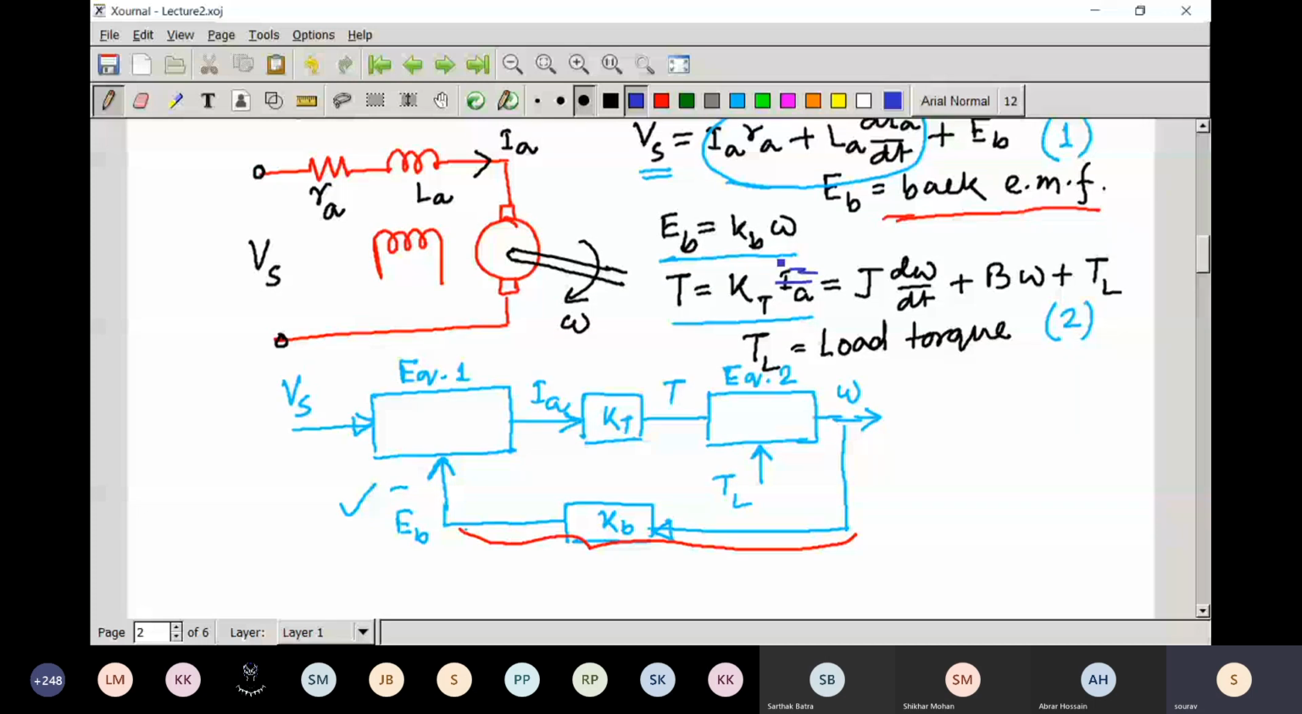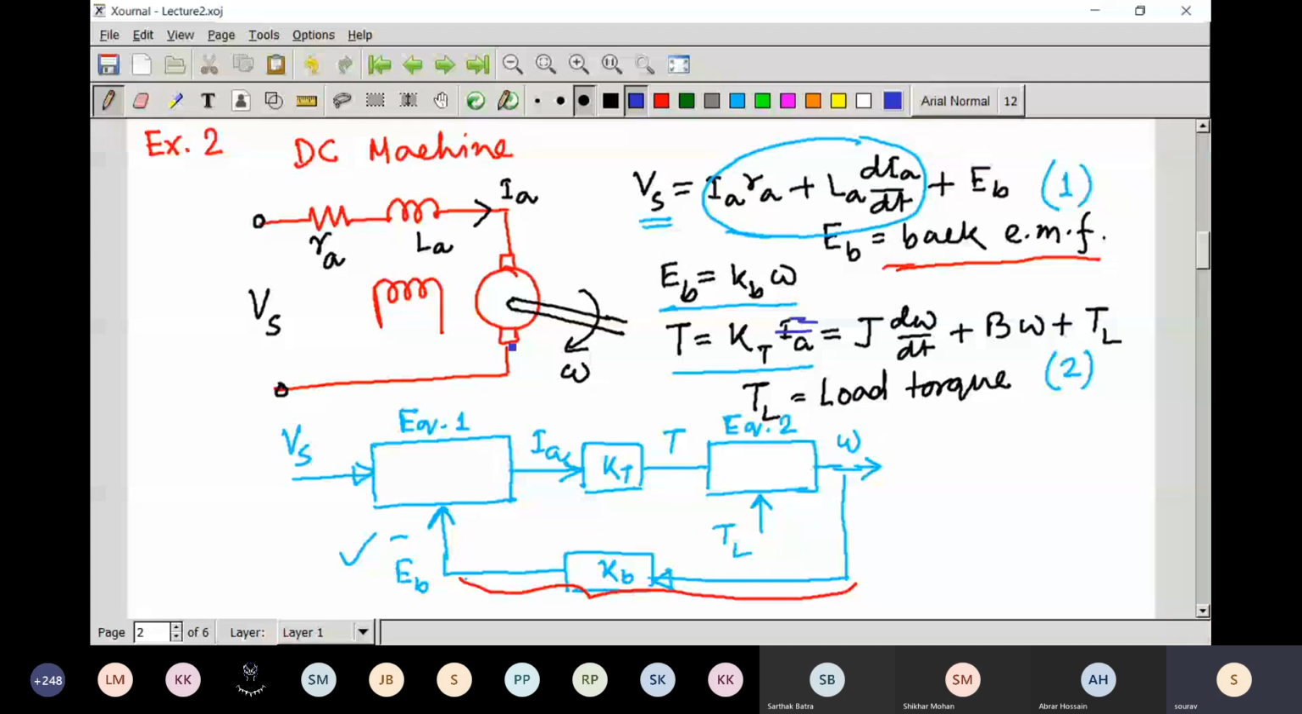And here you can see that whenever speed equals 0, there is no back EMF. And whenever speed is developed, then some back EMF is generated, and that voltage is balanced.